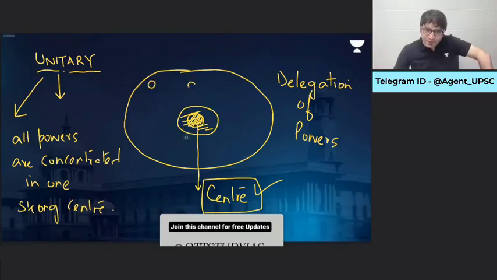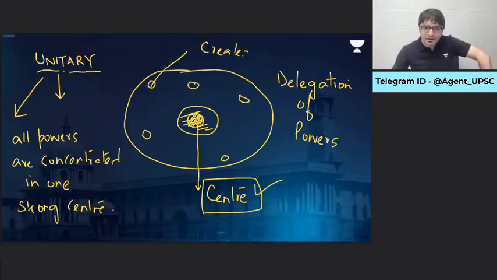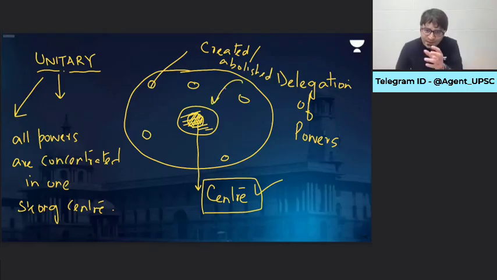But that doesn't mean that there are no local governments. These local governments are created, and they can be abolished by the center at any point in time. What is the responsibility of these local governments or local authorities? That will be determined by the center. That means some powers are delegated, but at any point in time, these powers can be snatched as well. Sir, I did not understand. Let me give you another example.